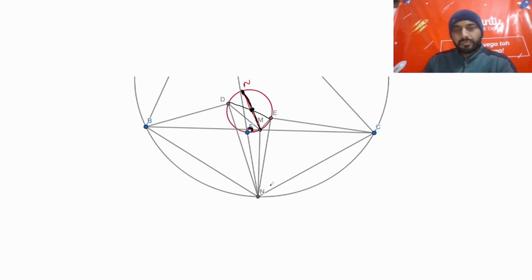Now to prove this part, we can use our result number 1 that we stated in the starting. I know that the center of this circumcircle BDMN is this point, the midpoint of NB. Similarly, for the second circle, this is the midpoint of NC, that is CEMN.